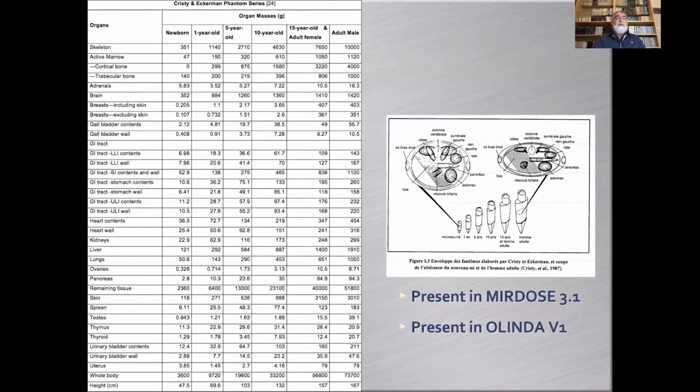So you can see newborn, 1 year old. So this is the Cristy and Eckerman series. Just notice that the 15-year-old male was considered equivalent to the adult female at the time, just for the morphology. But I think that nowadays this would not be accepted. And these are the models that were used to generate S values that are, for example, present in dosimetry software like MIRDOSE for the oldest of you, and OLINDA, which is still being used these days.